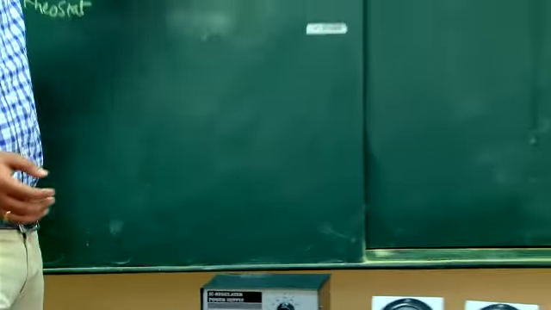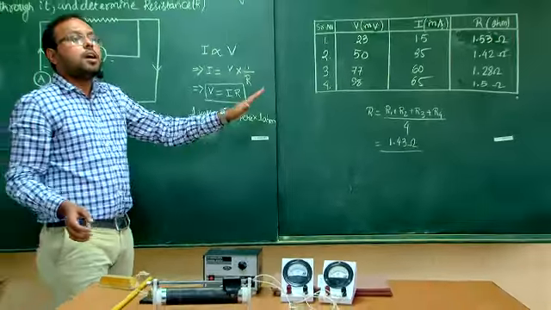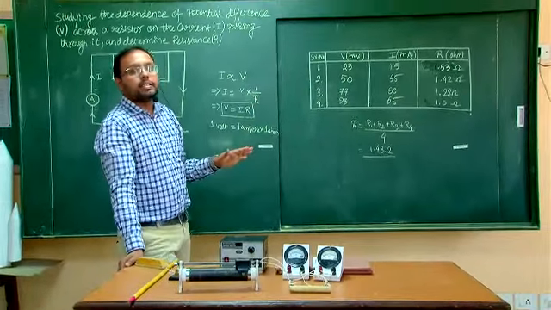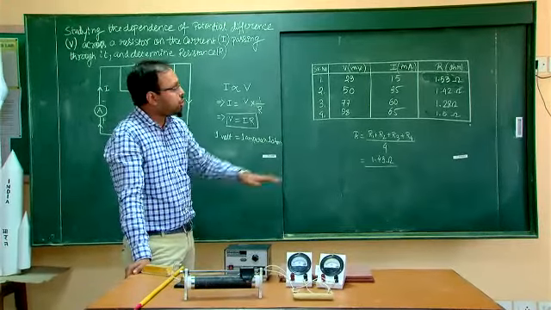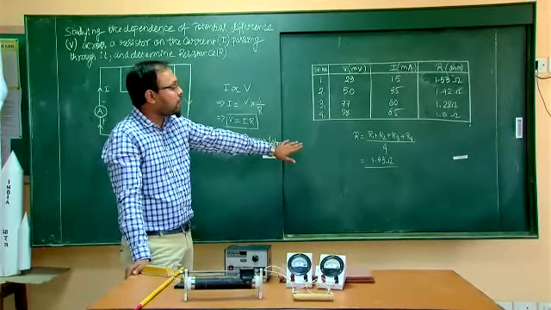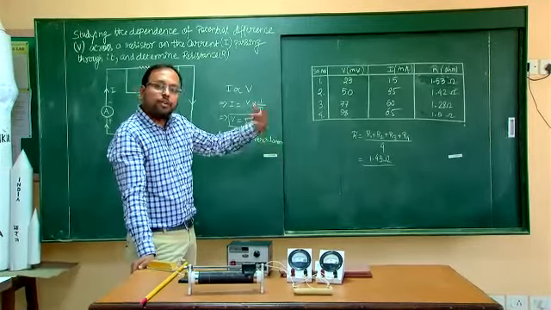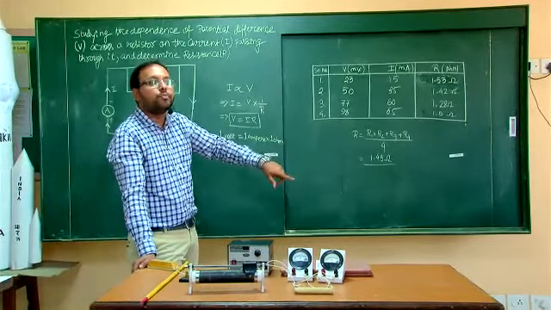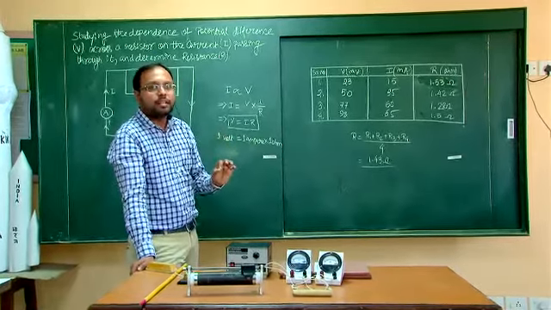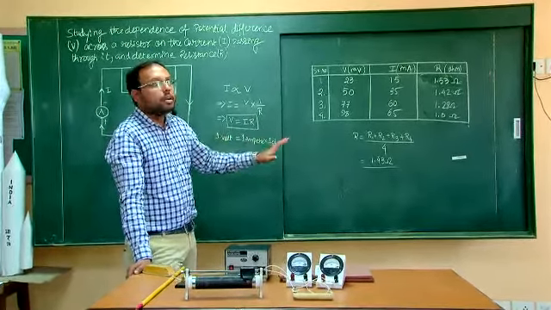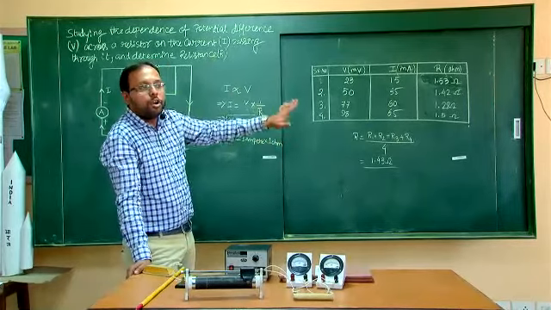So this was the total experiment. The first experiment based on electricity of your class 10, verification of Ohm's law, where you have to find an unknown resistance, which you have done successfully. It is coming 1.43 ohm, while I had given you 1.5 ohm. So your answer is slightly different from the actual result, but it is acceptable. Hopefully you have understood this.